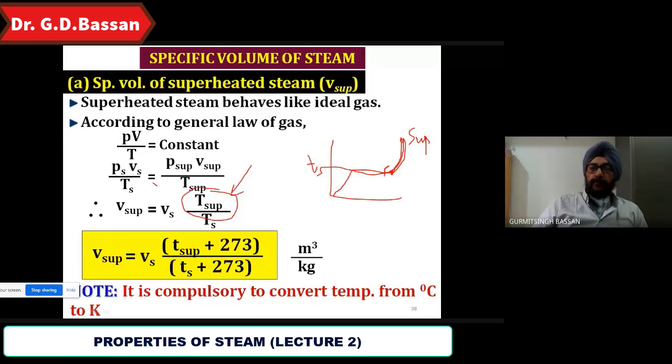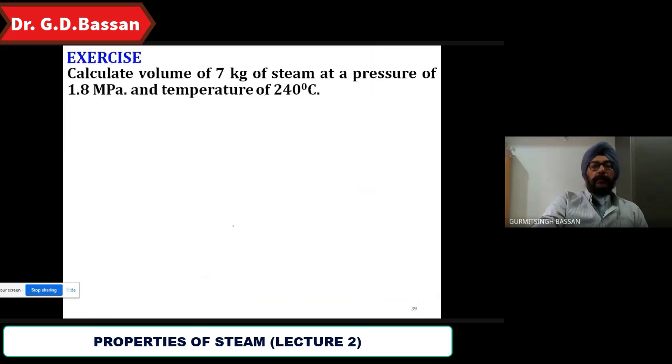So we can take PV by T. यहाँ पर पोजीशन क्या होगी तीनों की? That is PS VS by TS होगी. और यहाँ पर पोजीशन अपनी कौन सी होगी? That is P sub V sub by T sub होगी. So इन दोनों के हिसाब से because pressure is constant, ये दोनों कैंसिल हो जाएगा आपका. So we have V sub is equal to VS into T sub by TS. Is it clear? Yes, sir. Okay. Now let us go for the example.